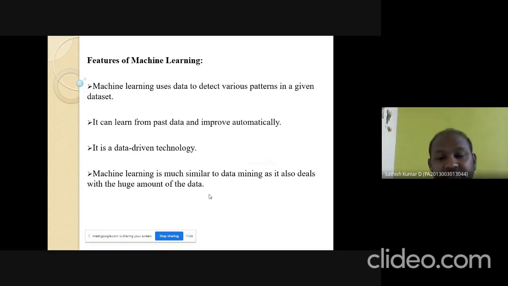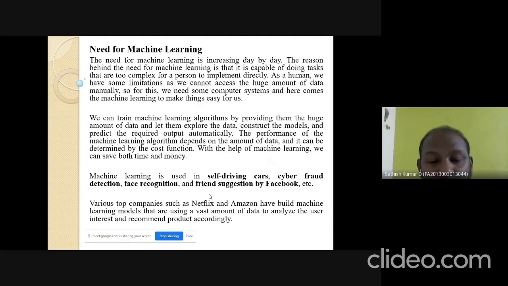Next, need for machine learning. Machine learning is used in many fields nowadays. That is, day by day, the need for machine learning is increasing. The reason behind the need for machine learning is that humans are not capable of predicting results with the help of a huge amount of data. Certainly, predicting from a huge amount of data is very difficult for human beings.